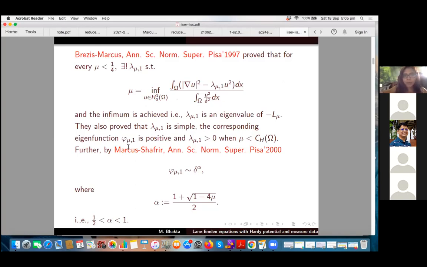The corresponding eigenfunction phi_mu1 is positive, and lambda_mu1 is positive when mu is strictly less than the best Hardy constant. Further, Marcus and Shafrir in 2000 gave the explicit behavior of the first eigenfunction, which behaves like the distance function to the power alpha. This exponent alpha is given by this expression. You can see that alpha is strictly greater than half and less than 1.